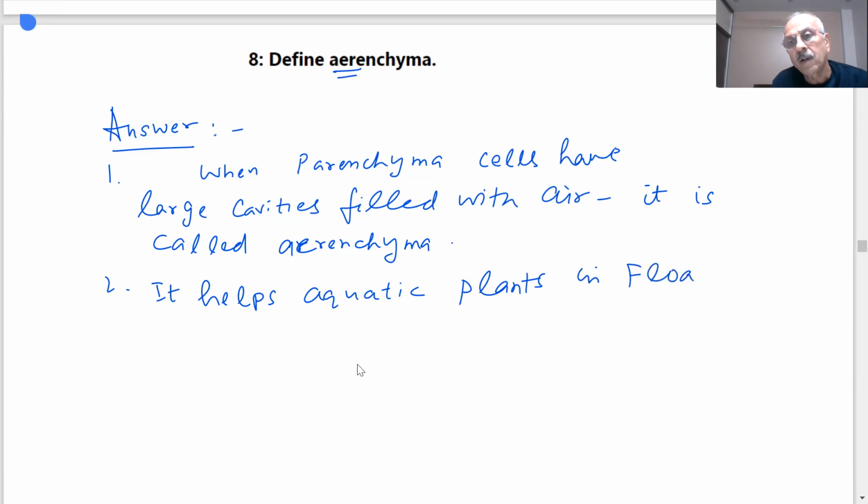Example, water hyacinth. Which plants are floating on the water? They will be filled with air. So as you said, it will provide buoyancy and they will be able to float on the water. Flotation, laws of flotation, which we discussed in physics.